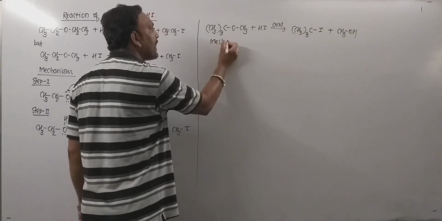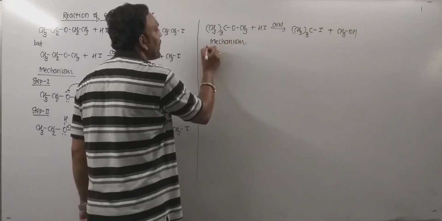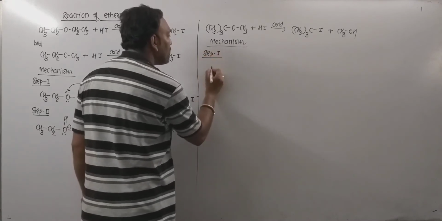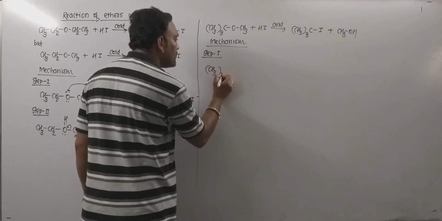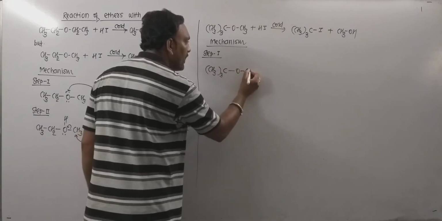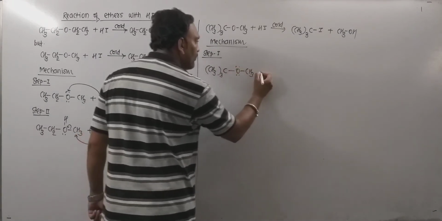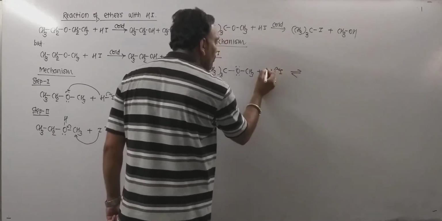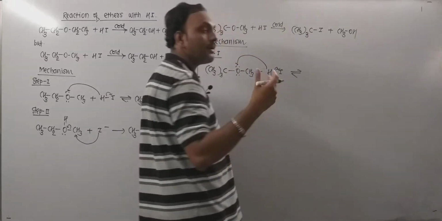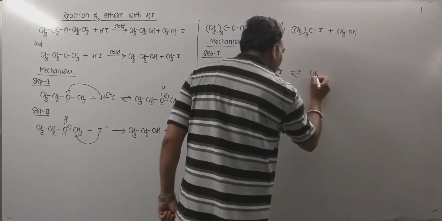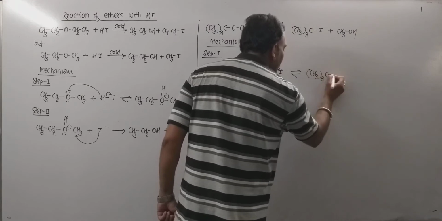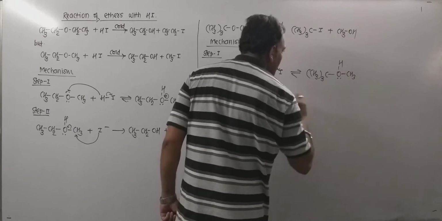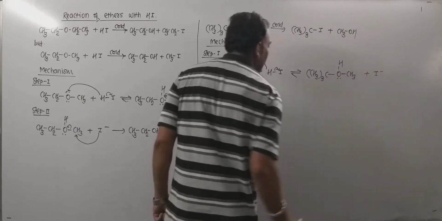Now as far as the mechanism of this reaction is concerned, what happens as usual? Step number 1 includes the protonation. So the ether, tertiary butyl methyl ether, ultimately gets protonated, and as a result the protonated oxonium ion is obtained, and the oxonium ion so obtained can be given along with the halide ion.